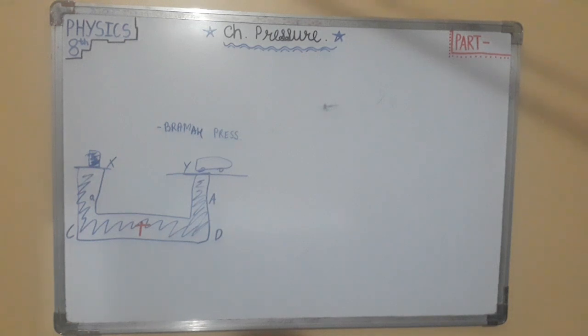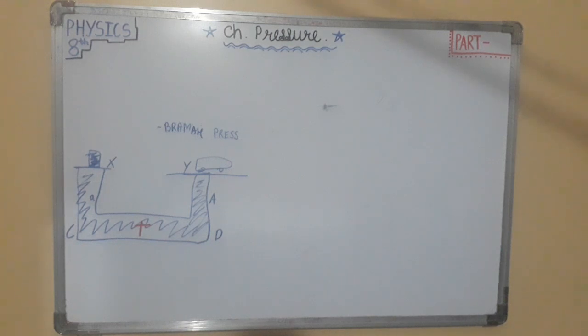So, the activity and understanding of this is: place a weight of W gram weight on the smaller piston X. This produces a pressure, let it be P1, pressure 1. We know pressure is equal to thrust upon area. Pressure acting on the piston X in the downward direction, pressure 1, is equal to W upon small a.